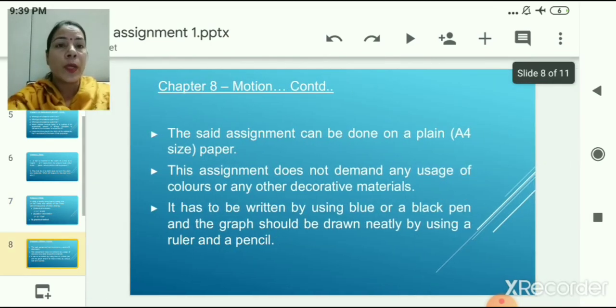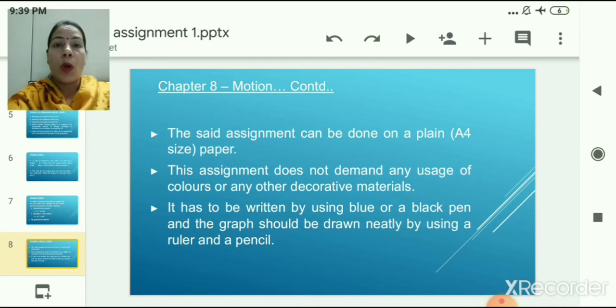For showing this, you can use A4 size paper, or if A4 size paper is not there, you can use assignment sheets. This assignment does not demand any usage of colors or any other decorative materials. It has to be written by using a blue or black pen, and the graph should be drawn neatly by using a ruler and a pencil.